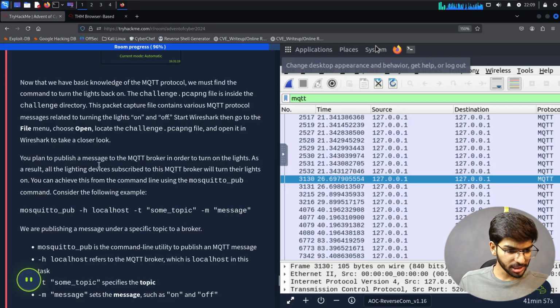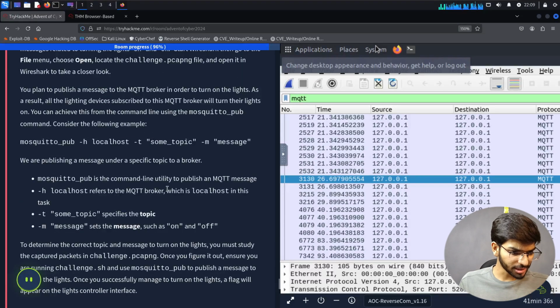You plan to publish a message to the MQTT broker in order to turn on the lights. As a result, all the light devices subscribed to the MQTT broker will turn the lights on. You can achieve this from the command line using the mosquitto_pub command. Consider the following example: mosquitto_pub -h localhost -t some topic -m message.